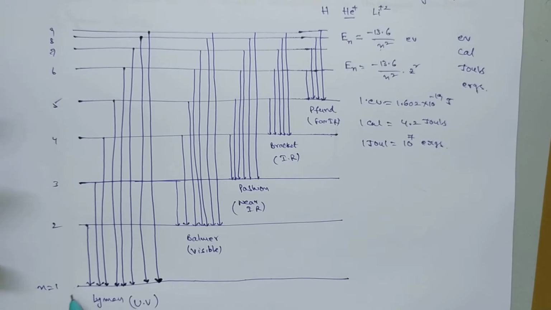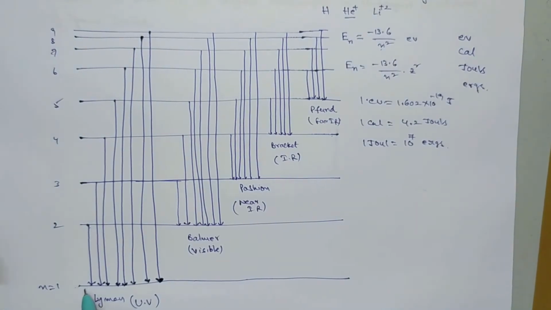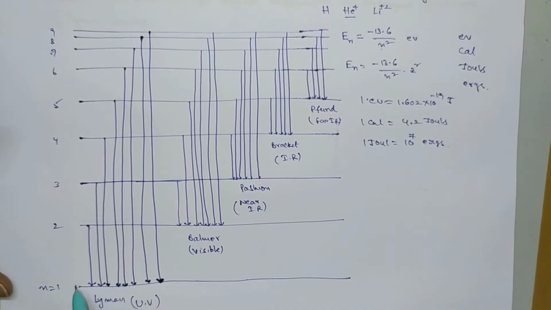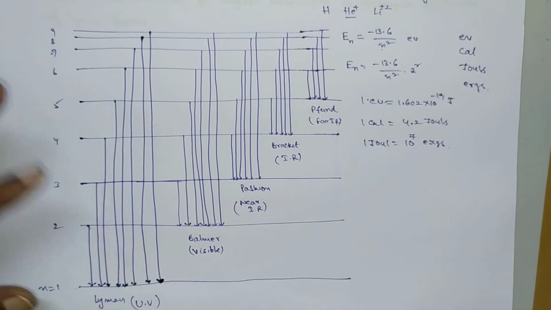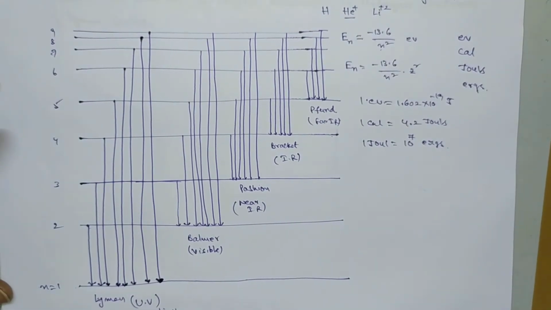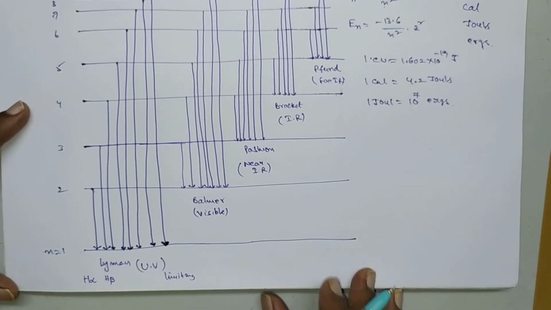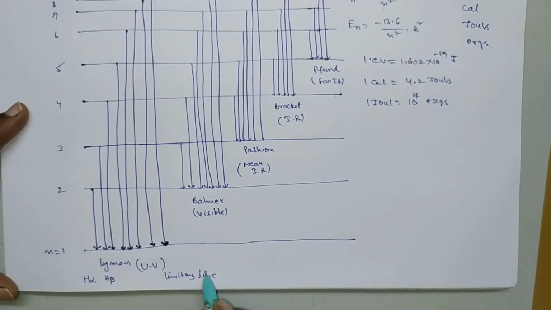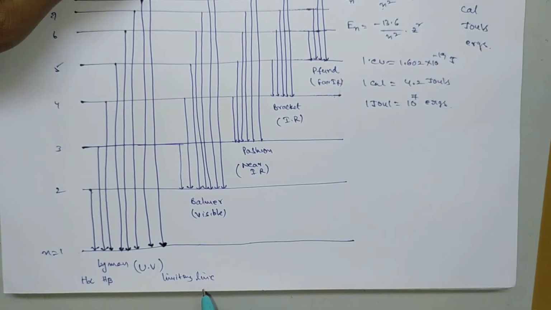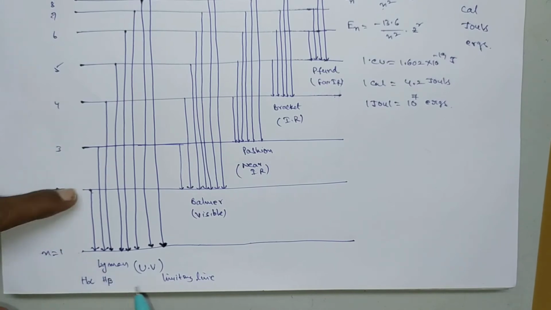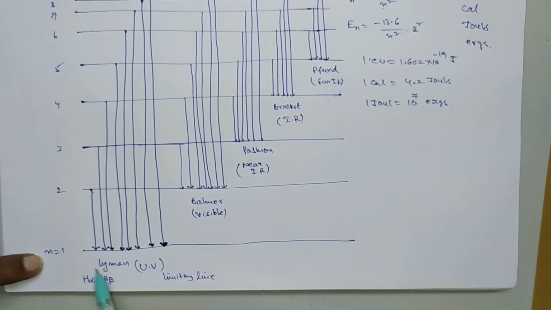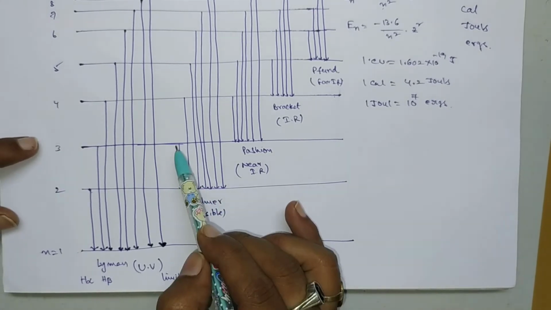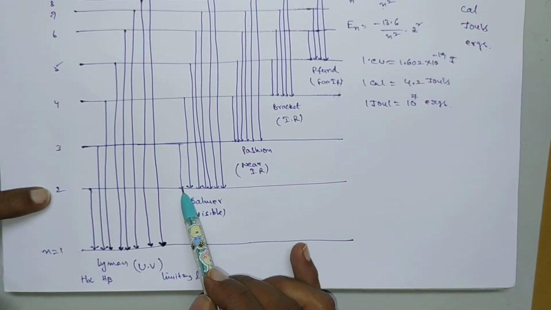For the first line of any series, you have to remember these points. The first line of any series is called the H alpha line. The second line is called the H beta line. Likewise, the last line of any series is called the limiting line. This is the first line: from the second energy level to the first energy level in the case of the Lyman series. But in the case of the Balmer series, the first line is from the third energy level to the second energy level.